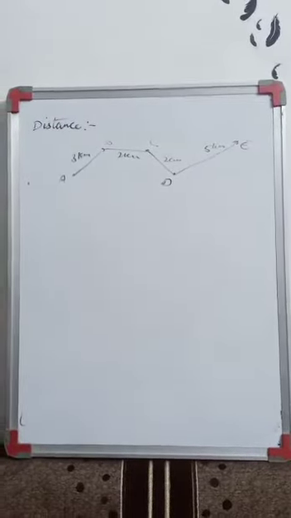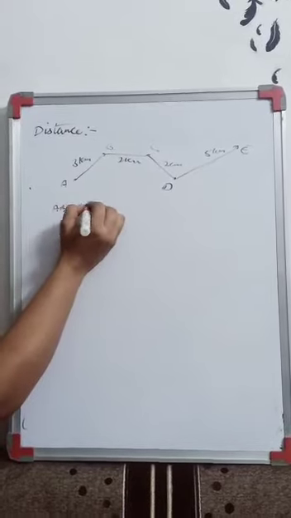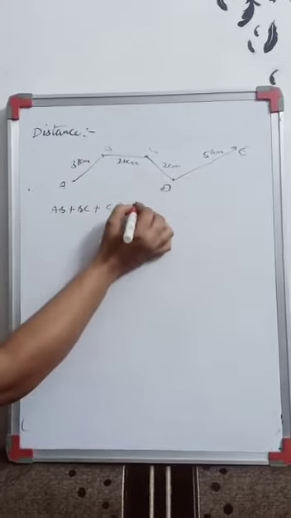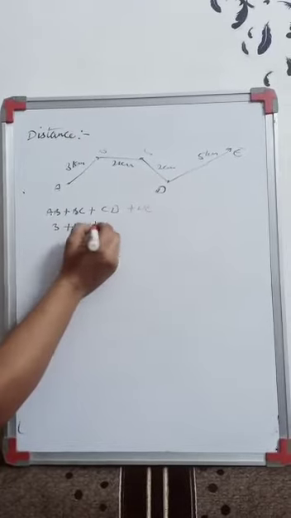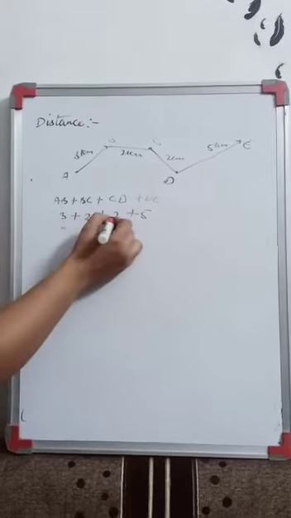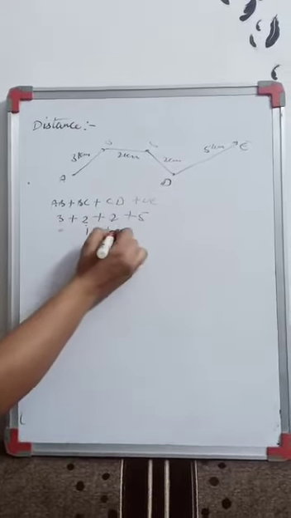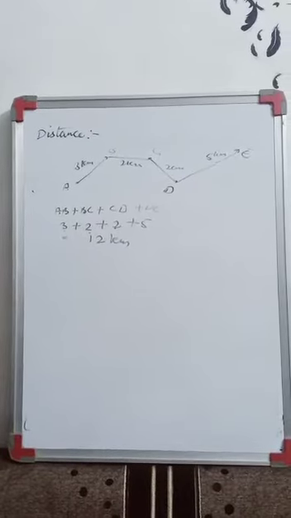The distance will be what? Distance will be AB plus BC plus CD plus DE, right? So it is 3 plus 2 plus 2 plus 5. So 3 plus 2 is 5, 5 plus 2 is 7, 7 plus 5 is 12 kilometer, right? This is the distance.